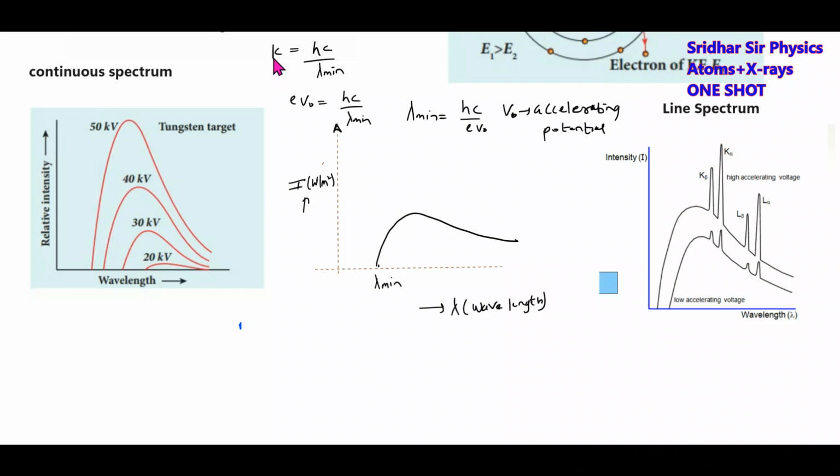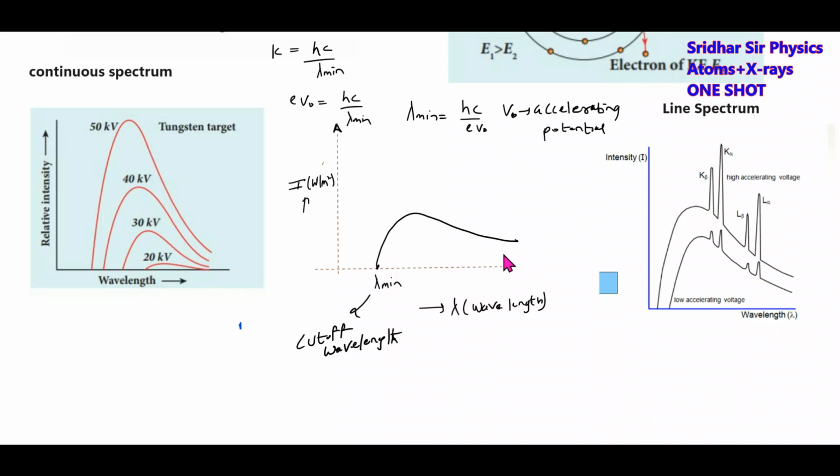That electron gets accelerated through potential V0, and its whole kinetic energy is converted into an X-ray photon, giving the cutoff wavelength. This is called lambda minimum, the cutoff wavelength. So what is the condition for this? The whole kinetic energy of the accelerated electron is converted into an X-ray photon.